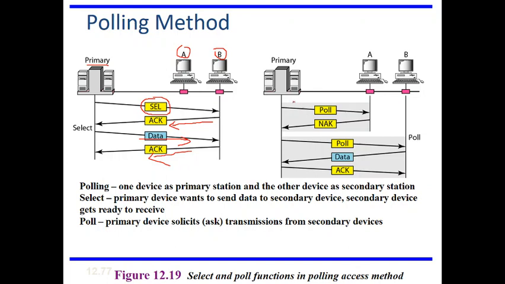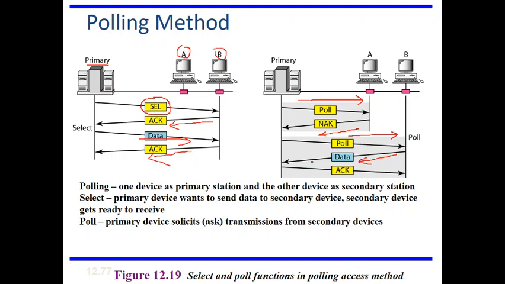Initially the primary device sends a poll signal to device A, that is secondary A, asking whether it has some data to send. If at all there is no data, then it will send a negative acknowledgement to the primary, saying that there is no data from secondary A to primary. Again it will send a poll signal to B also. If there is data, then immediately the data will be sent from secondary B to primary device.